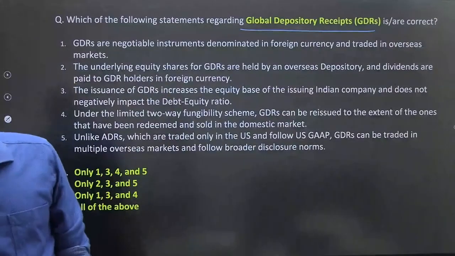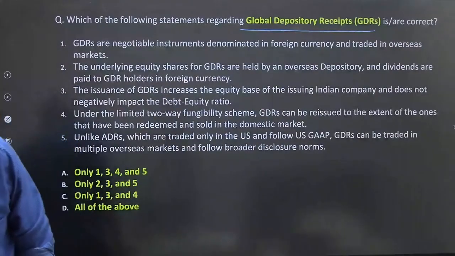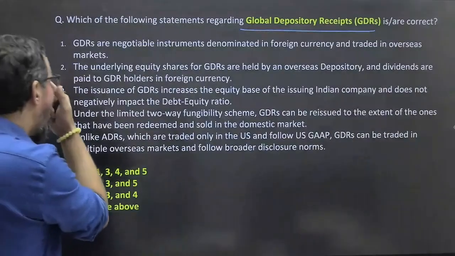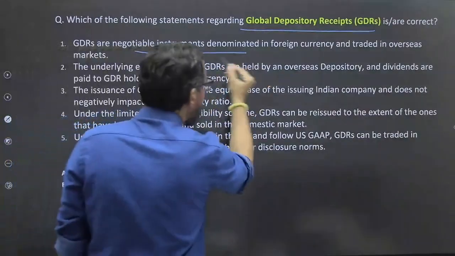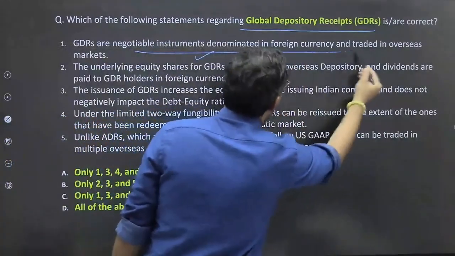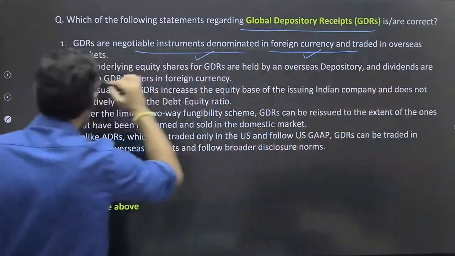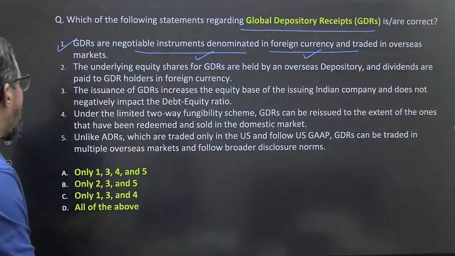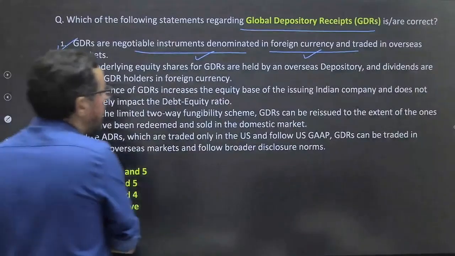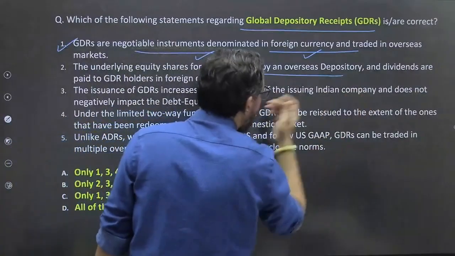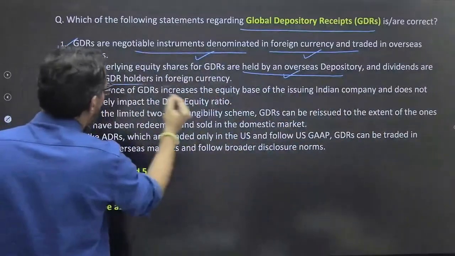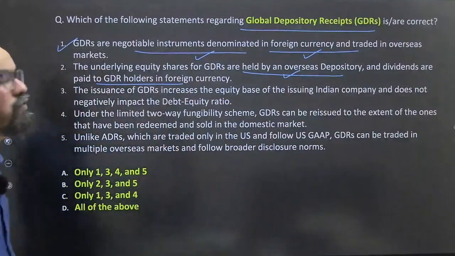So what will be your correct answer for this particular one? GDRs are negotiable instruments, true, denominated in foreign currency and traded in overseas markets, majorly the Luxembourg stock exchange. The underlying equity shares of GDR are held with an overseas depository and dividends are paid to GDR holders in foreign currency.